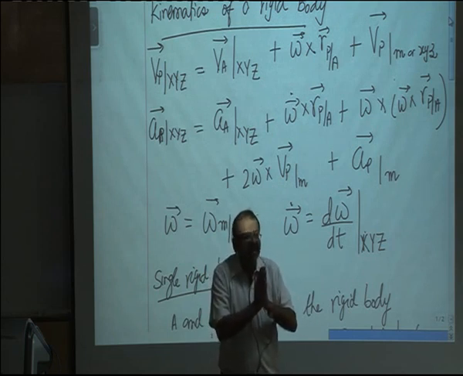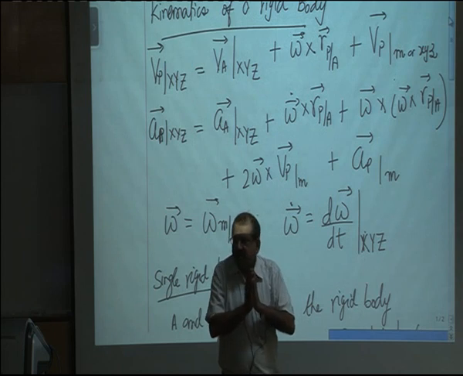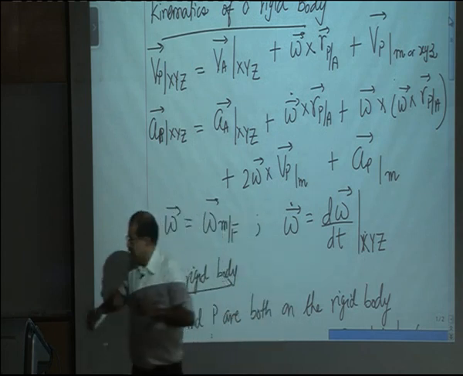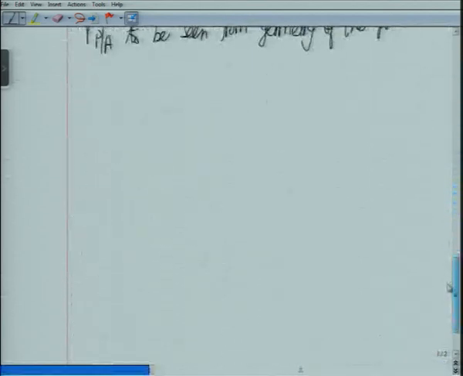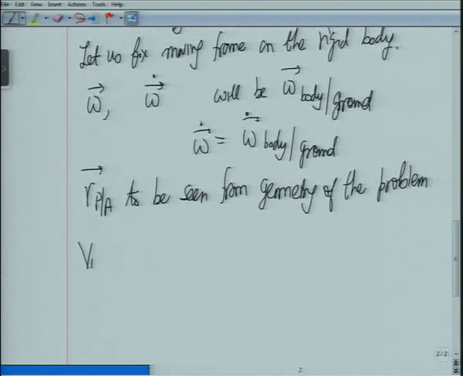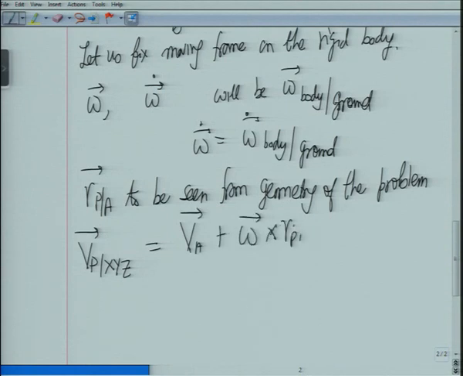Is that clear? Okay. So therefore what we get is, when we do this, we get the simple form: velocity of P as seen from the ground frame will be equal to velocity of A plus omega cross RPA,